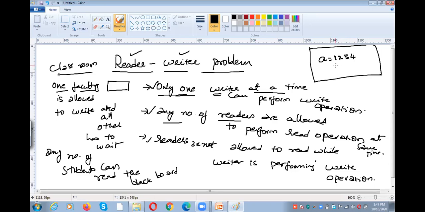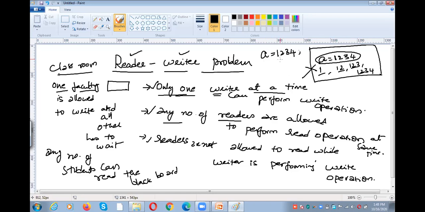So some of the people think that the value of A is 1, 2, 3, 4. That means for some people the value of A is 1, for some people it is 12, for some it is 123, and for some it is 1, 2, 3, 4. So there is an inconsistency. Why did this inconsistency happen? Because when I am writing the value to A, people are reading the information. That is the reason why the value of A is different for different readers. It should not happen. Because of that, whenever the writer is writing the information, the readers are not allowed to read the information. Now I am done.